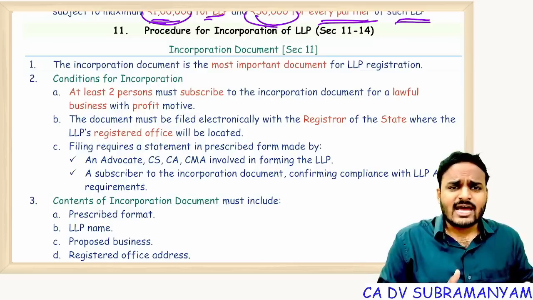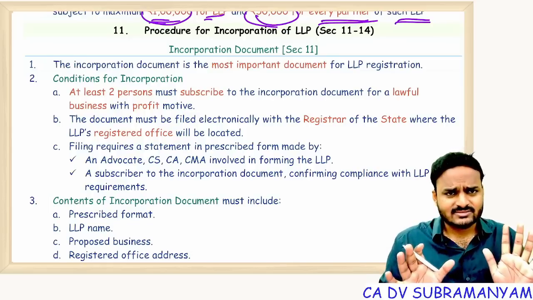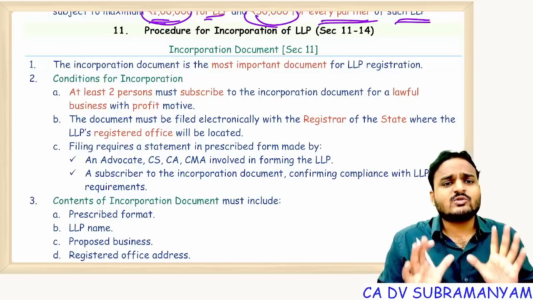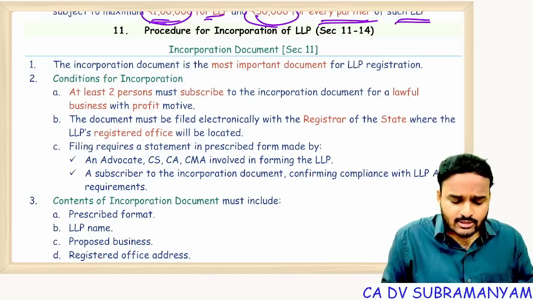If such incorporation happens under the Companies Act, it is a company. That's it. So a body corporate is an incorporated association. So come on, let's see.